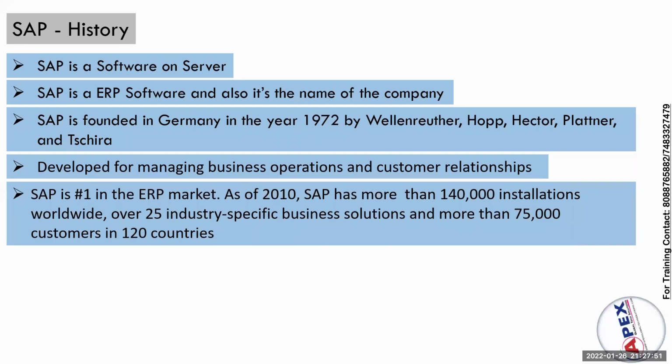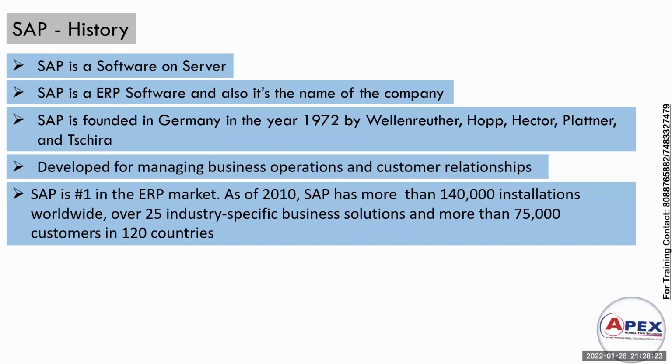As of 2010, SAP has more than 1,40,000 installations worldwide. See, the cost of this SAP software is around a minimum of 100 crores. If they want to purchase this SAP, a company has to invest 100 crores in this. That's why I told you the majority of MNCs and large scale industries are the only ones adopting this SAP.